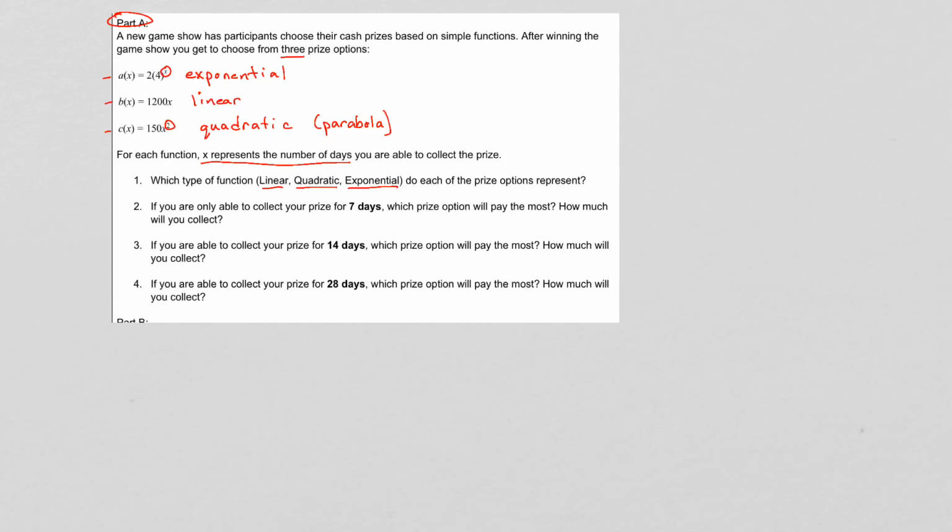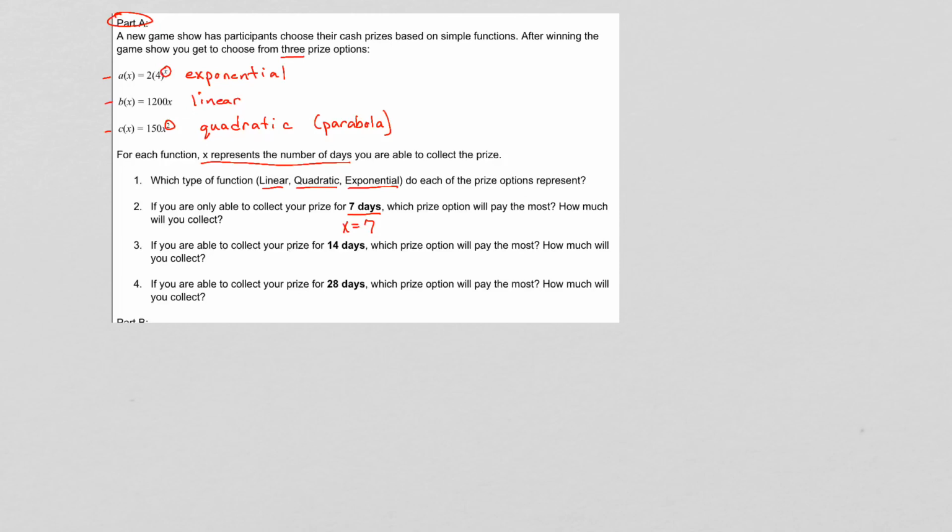All right, so the second question asks, if you are only able to collect your prize for 7 days, in other words, x equals 7, which prize option will pay the most and how much will you collect? So all we have to do is plug the 7 into the 3 equations, and they've given us the equations, so we don't even have to do that work.